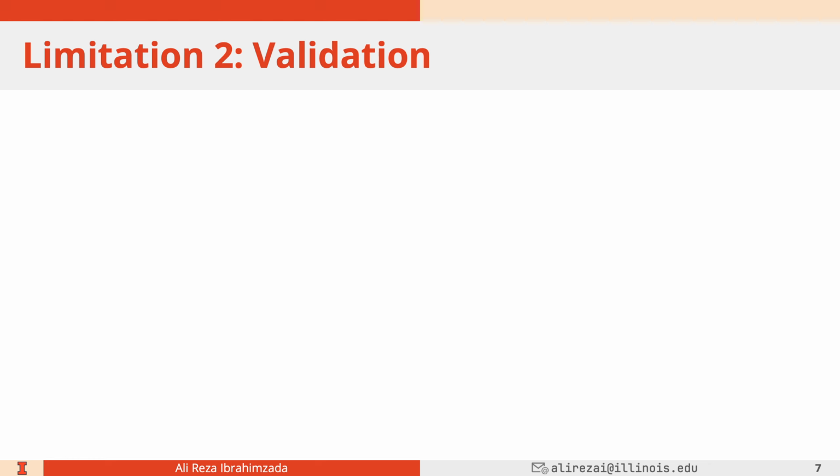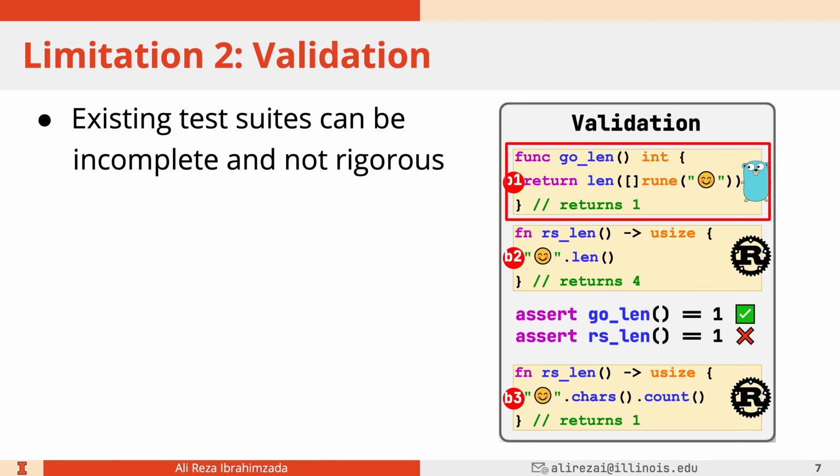The second limitation is validation. If you have two translations, how can we say they're validated? The problem with existing tools is that they rely on the available developer-written tests in order to do validation. And the issue with those tests is that they can be incomplete and not rigorous. So let's look at this example here on the right.